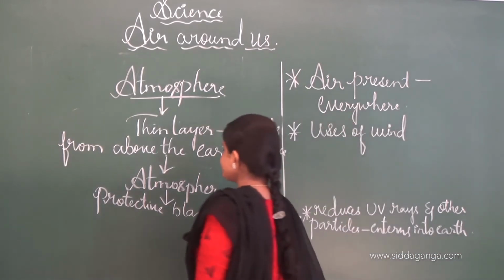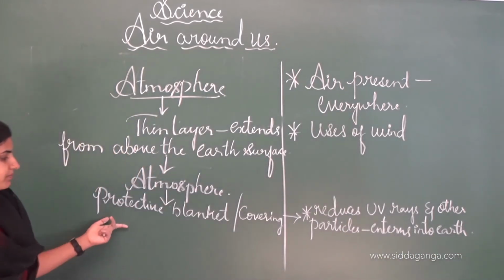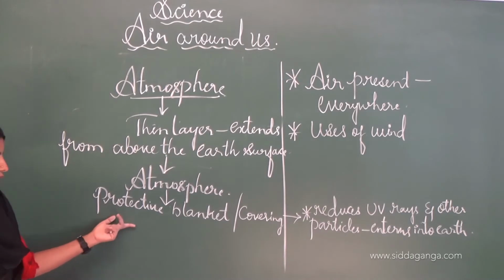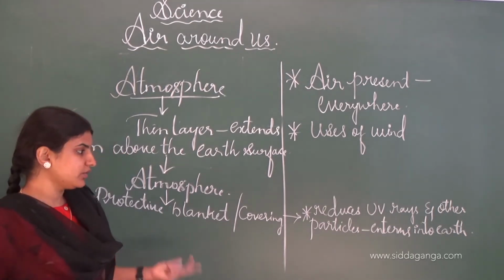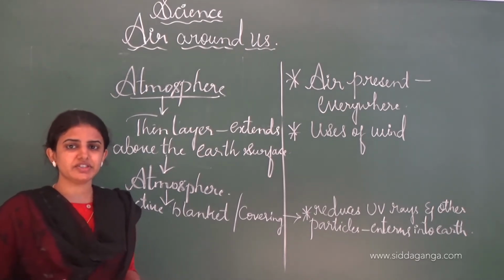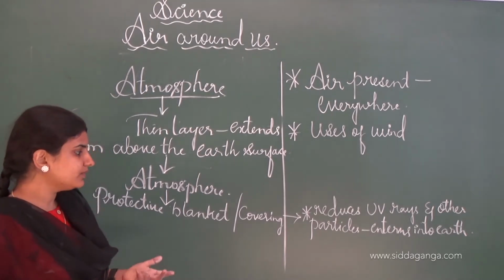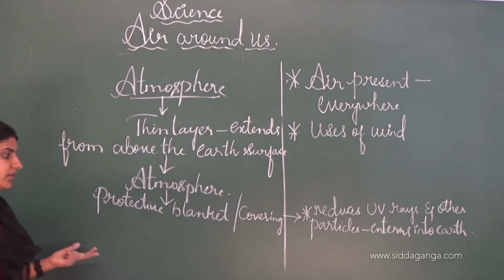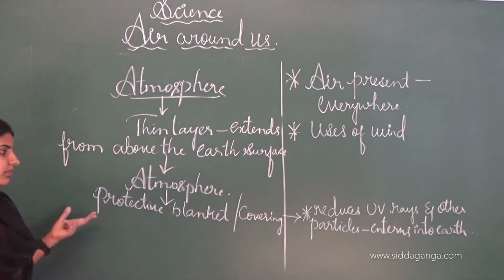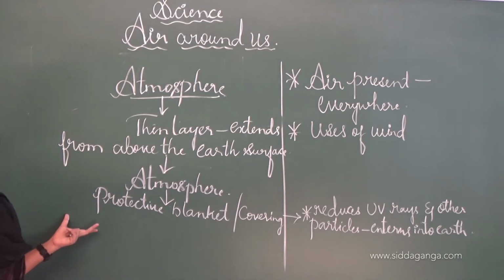See, the atmosphere acts like a protective blanket or covering which is helpful for reducing the UV rays, that is ultraviolet radiation from the sun, and also the particles which enter into the earth. It will stop them. And this is one of the functions of the atmosphere.